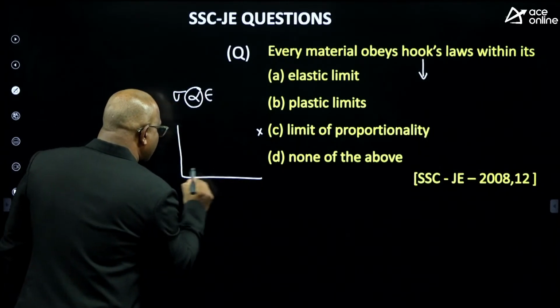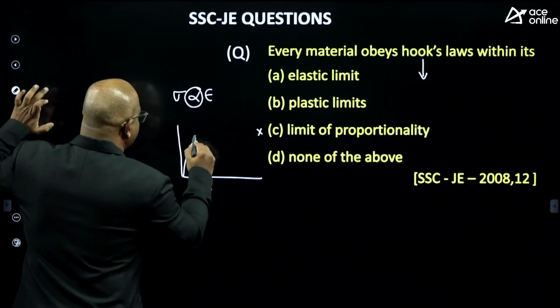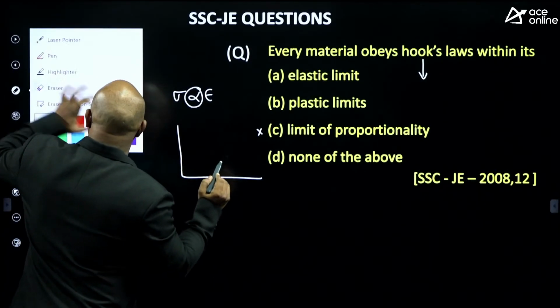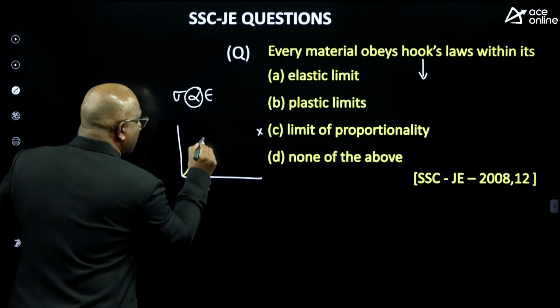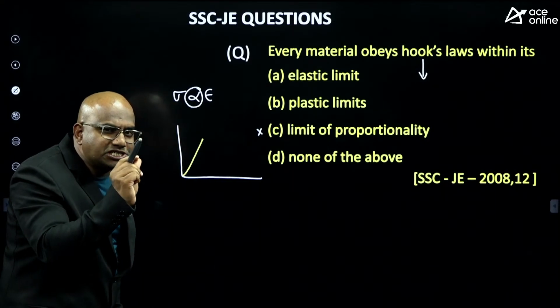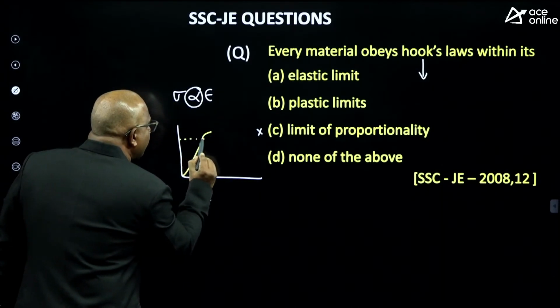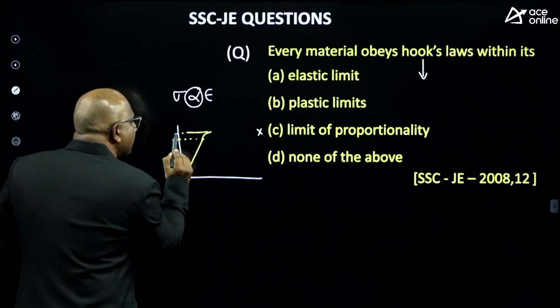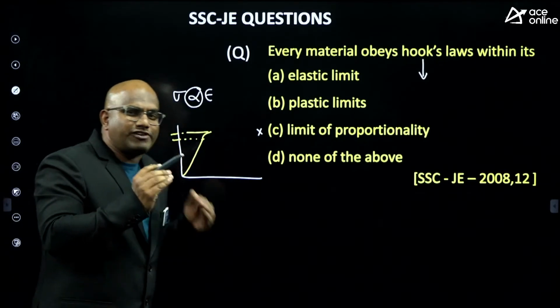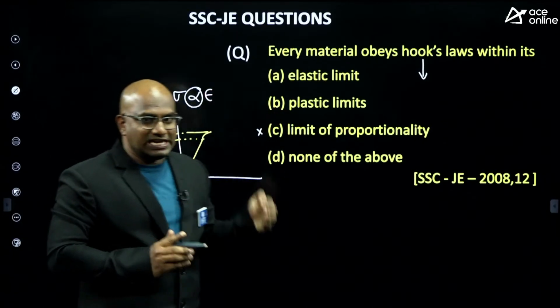If you observe carefully, this is up to the proportionality limit, and the difference between the proportionality stress and the elastic stress is very small. That's why, when the proportionality limit is not given, they can assume it as the elastic limit itself.